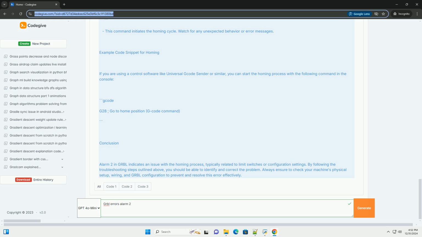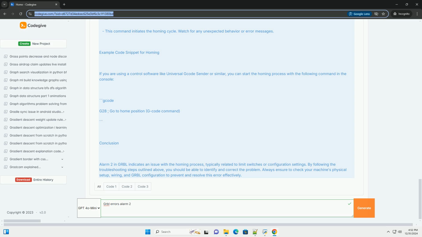Example code snippet for homing. If you are using a control software like Universal Code Sender or similar, you can start the homing process with the following command in the console. Code: G28, go to home position, G-code command.